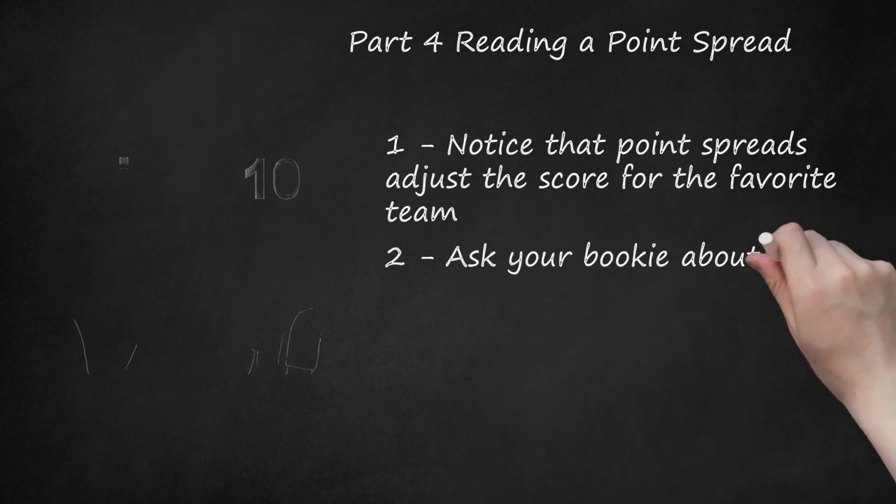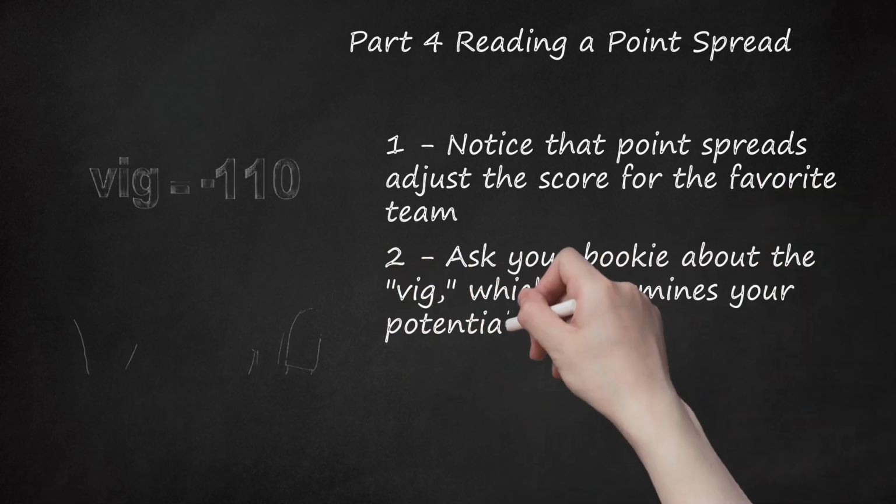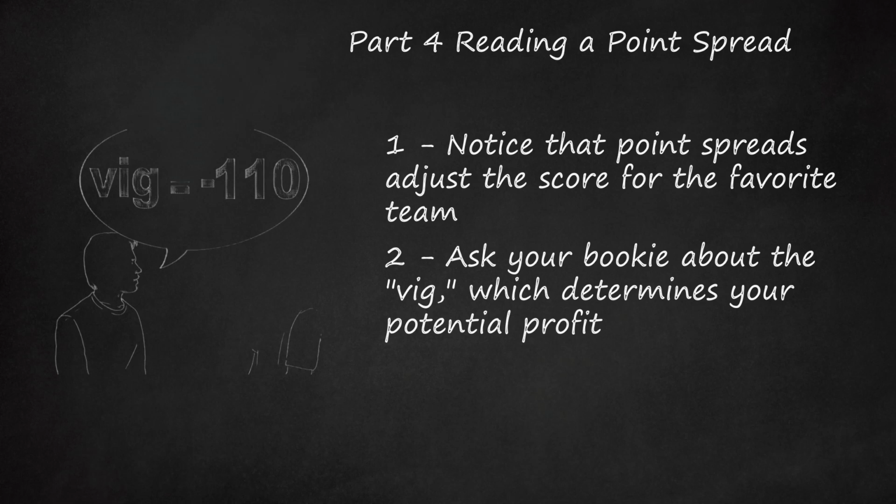2. Ask your bookie about the vig, which determines your potential profit. Also known as the juice, the vigorish is the commission charged for placing a bet. Typically the vig is 110, and you read this number like a moneyline bet, see above. On a vig of 110, I must bet $110 to make a $100 profit. Continuing the example above, say I placed $110 on Boston, and they win 96-90 on a 4-point spread. Because they won by the spread, I would make $210: $110 plus $100.